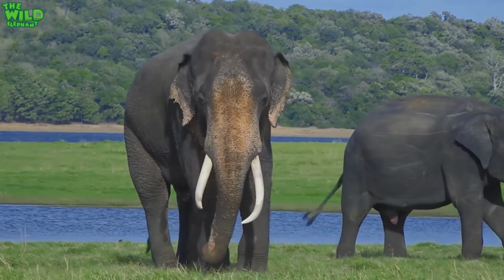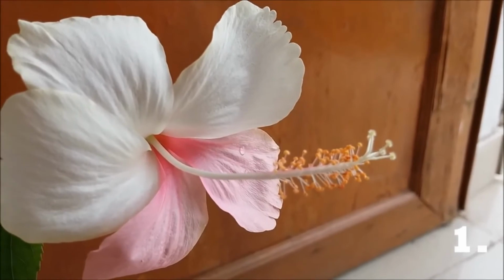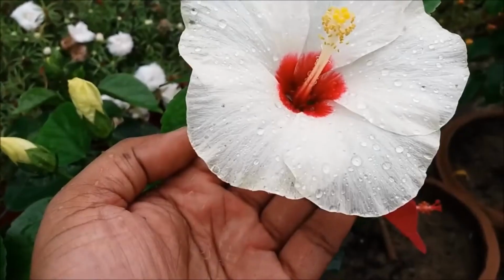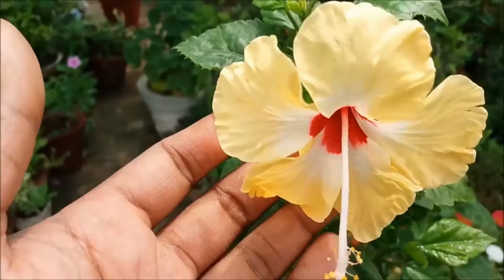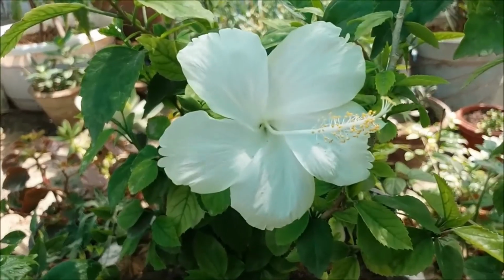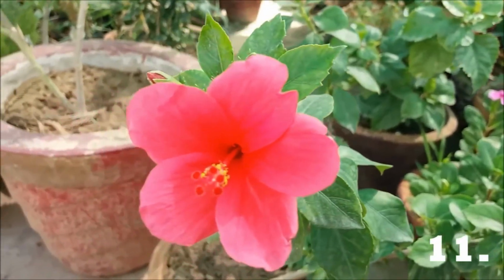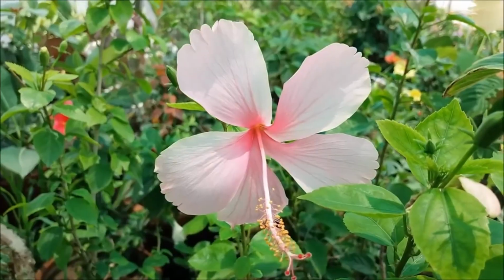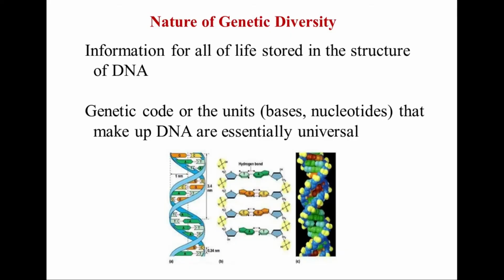And another example, you can see here the shoe flowers. You will be able to see different coloration in these shoe flowers, and that is due to the genetic variation. And let's move to the nature of the genetic diversity. Most of the time, the information is carried by the DNA.